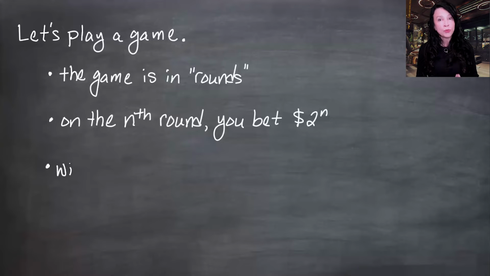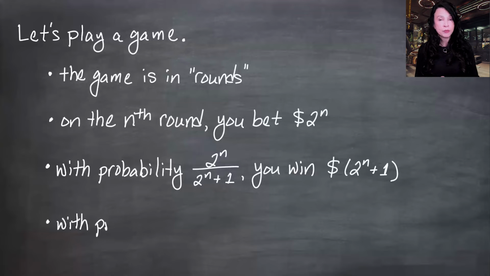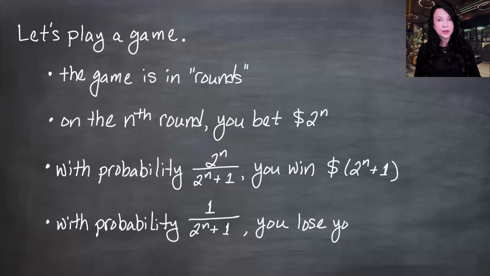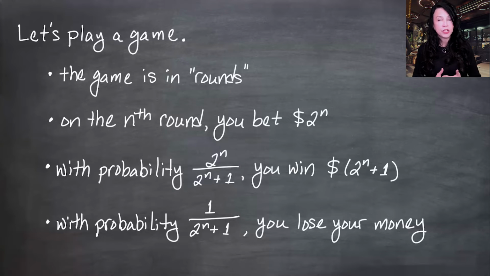But suppose you win a round with probability 2^n over 2^n plus 1, and when you do, you net $1. So you get back your 2^n plus an additional $1. With the rest of the probability, you lose your 2^n dollars. That sounds even more scary to me, because although you have a larger probability of winning, and by the way, this probability is going to 1 as n goes to infinity, each round you're more and more likely to win, yet you're only winning $1 at a time. And in lower rounds, you have a very high probability of losing all your money. Should you play this game?